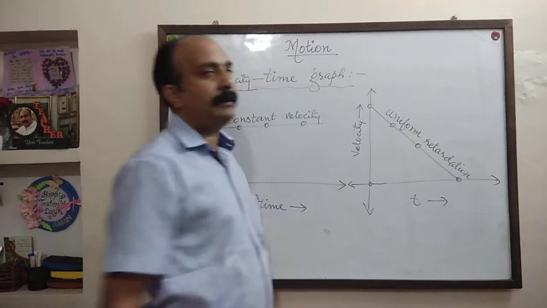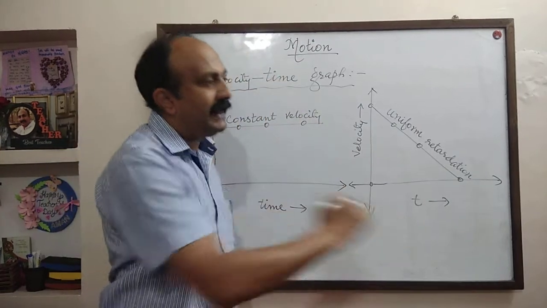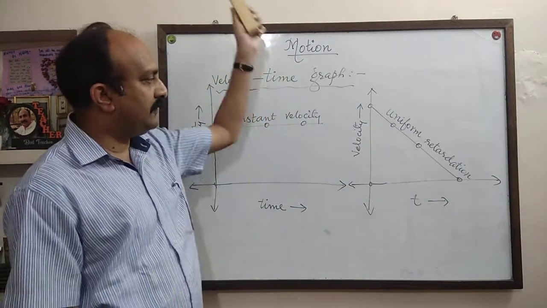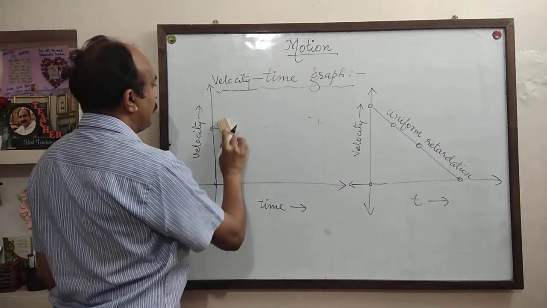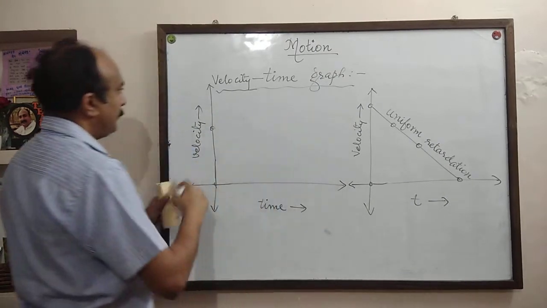So this graph represents uniform retardation because velocity is decreasing. Now there is one more.